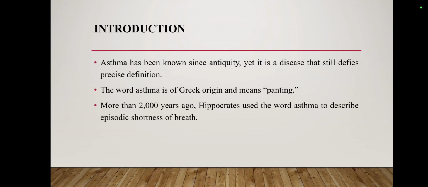Asthma has been known since antiquity, meaning it's a very old disease. It's not new. And the word asthma is of Greek origin, which means panting. Panting means out of breath. We commonly use panting for out of breath. And more than 2000 years ago, Hippocrates used the word asthma to describe episodic shortness of breath. Hippocrates is a scientist who used the word asthma for episodic shortness of breath.